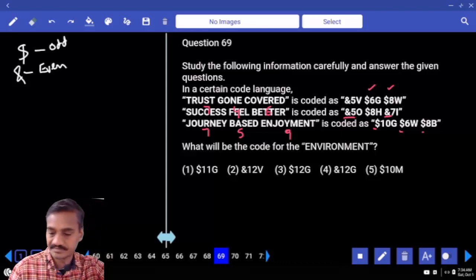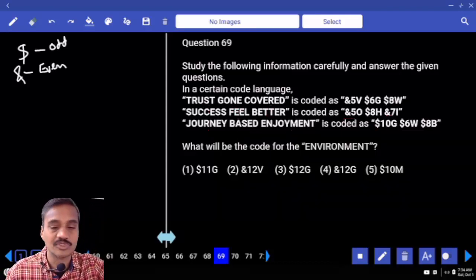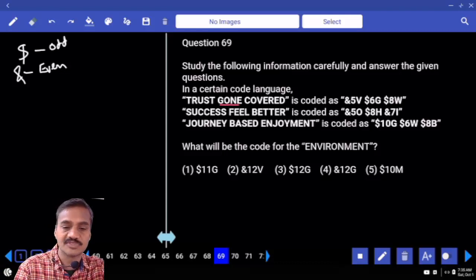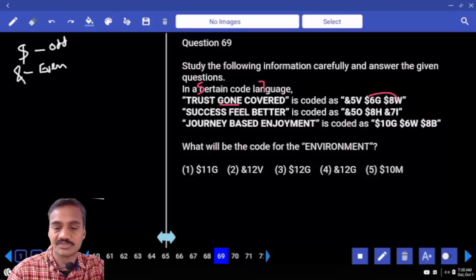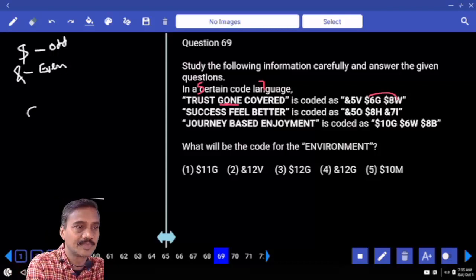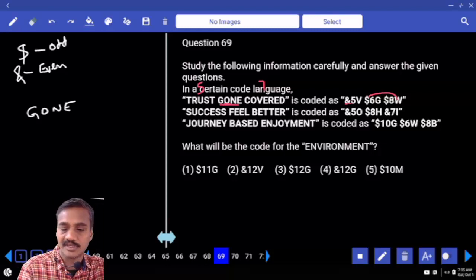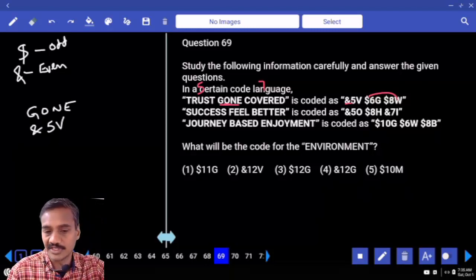Then next step. We need to write down the definite codes for these words. For which word can we say the code definitely? Now in this one, gone. Can we say the code for gone definitely? Here we have 5, here we have 7. Between 5 and 7, the code can be either, so we cannot say definitely. But for gone, can we say definitely? What do we say? The code given to the word gone is and 5v. Clear? And 5v is done. And what can we say for the next one?